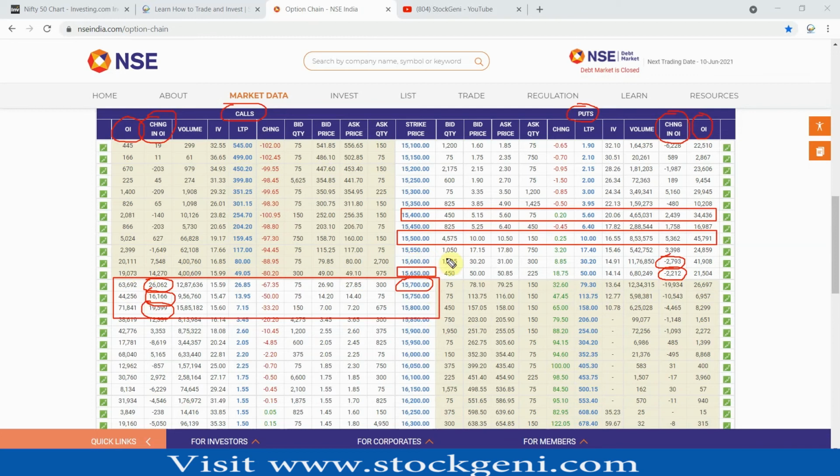Why am I saying so? Because if you see the at the money level, we have seen short covering. That means put writers are losing confidence. When the put writers lose confidence, that means Nifty can go further down, and that we can see here, right?